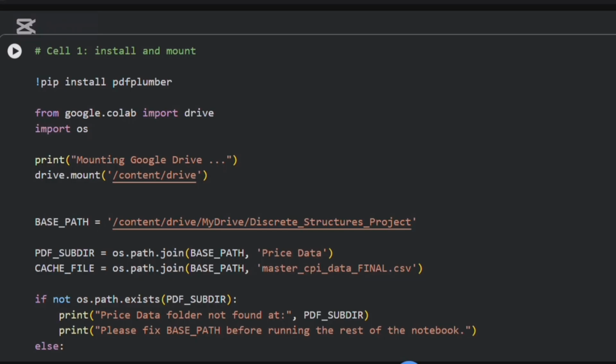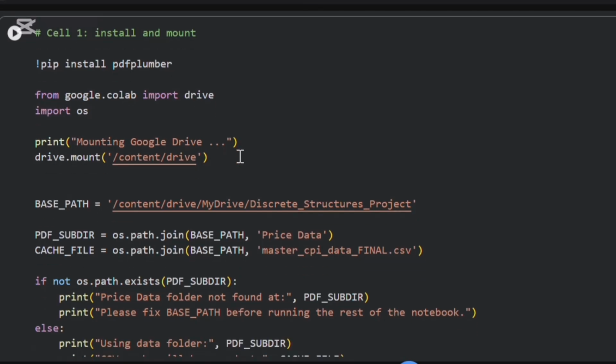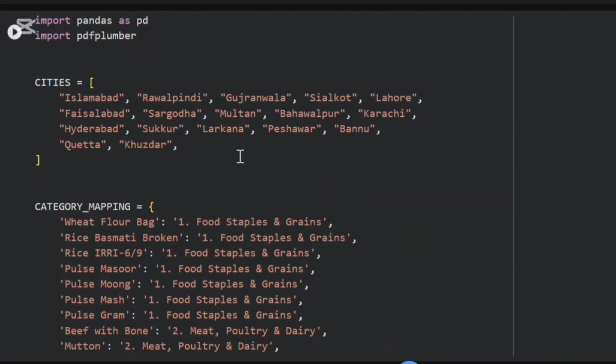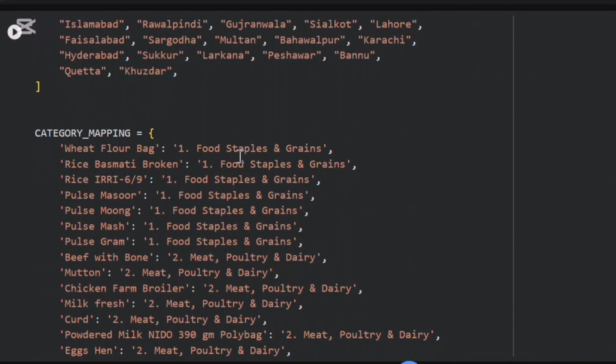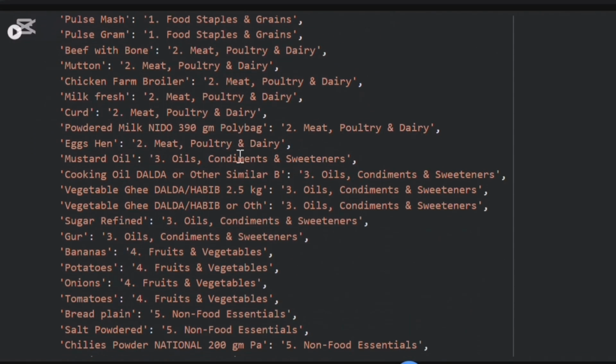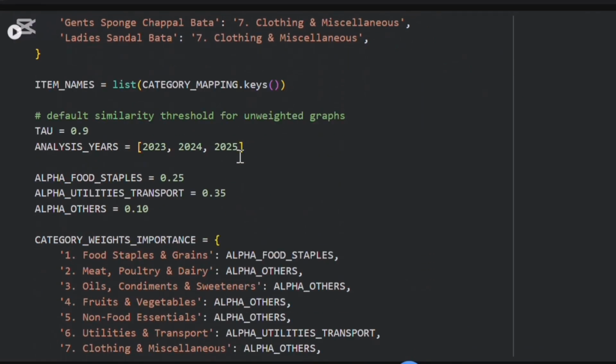Here we are using Google Colab, mounting Google Drive and setting the folder path. Then we define the list of CPI cities, map each item into one of 7 categories, and choose our main parameters like the similarity threshold tau, and the category importance weights, like here.